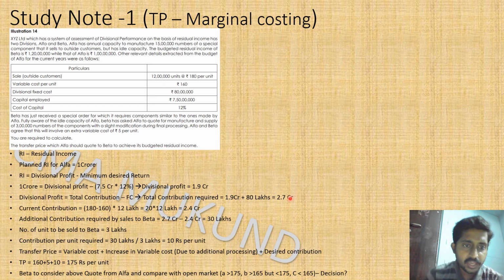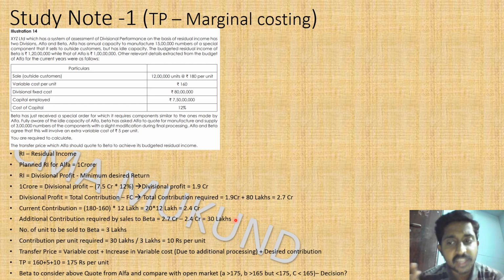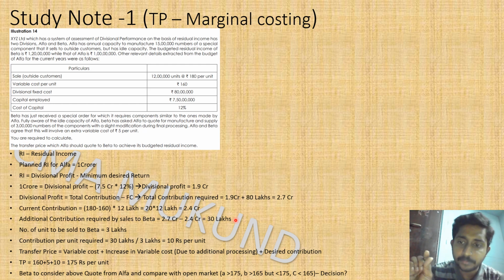So the additional contribution required is only 30 lakhs. We have additional idle capacity of 3 lakh units, and we are going to sell that to Beta because Beta's requirement is 3 lakhs. This additional contribution we are going to achieve by selling to Beta only. So we need 30 lakhs through selling the item to Beta.